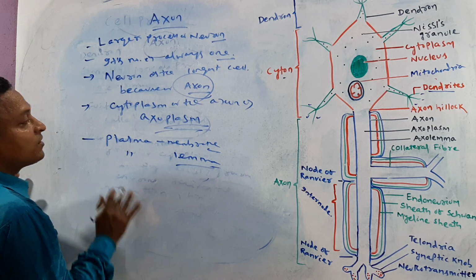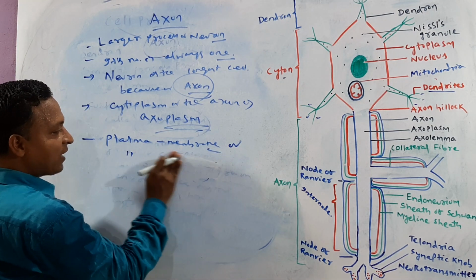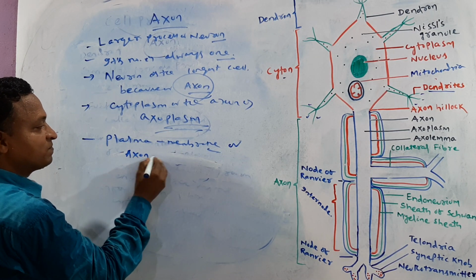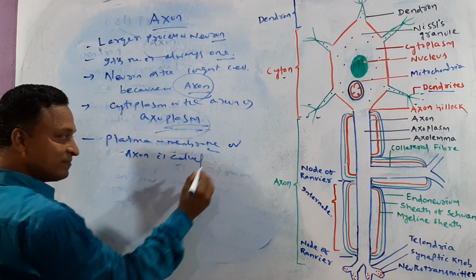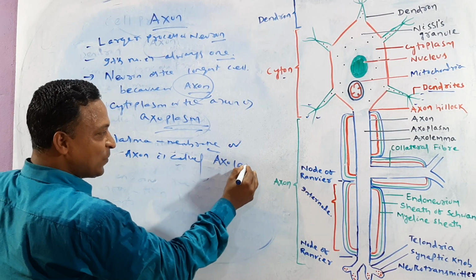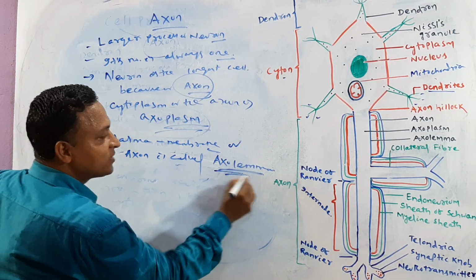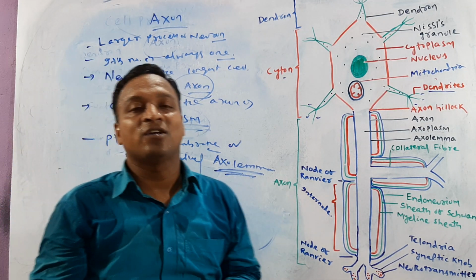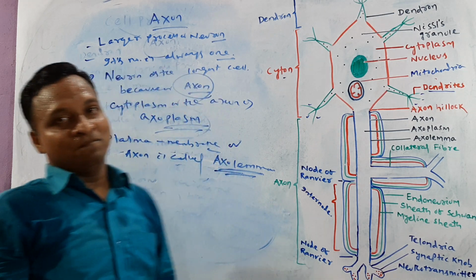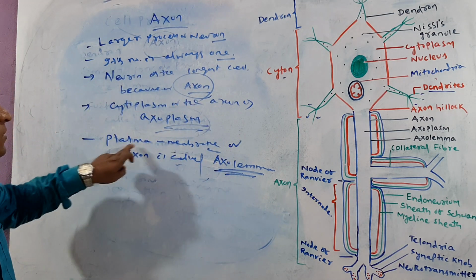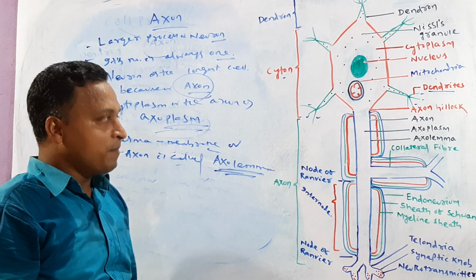In the same way, the plasma membrane of the axon is called axolemma.